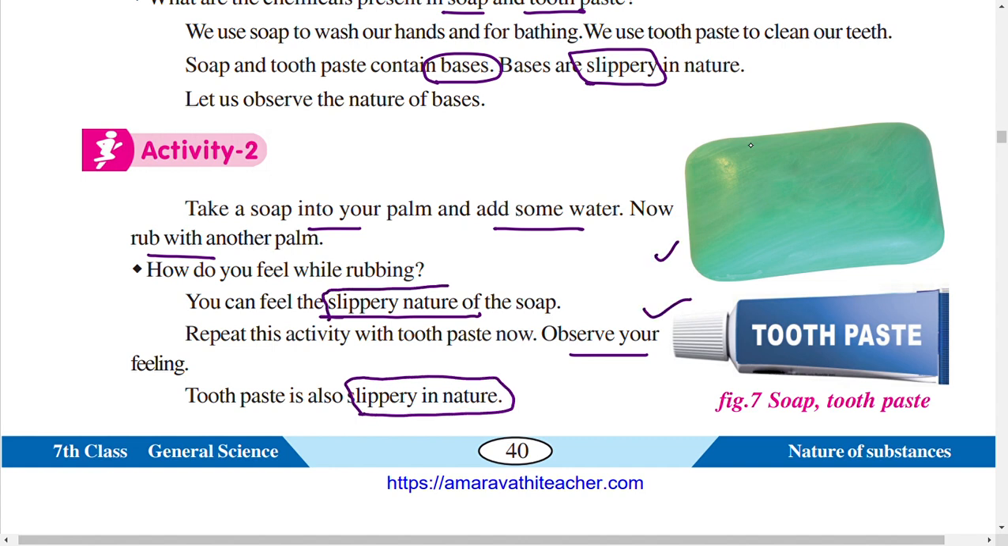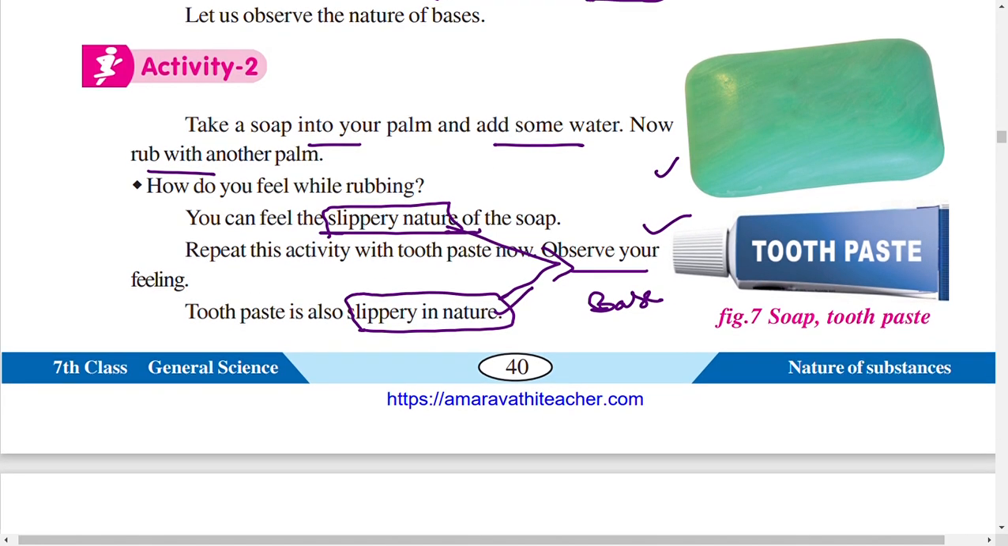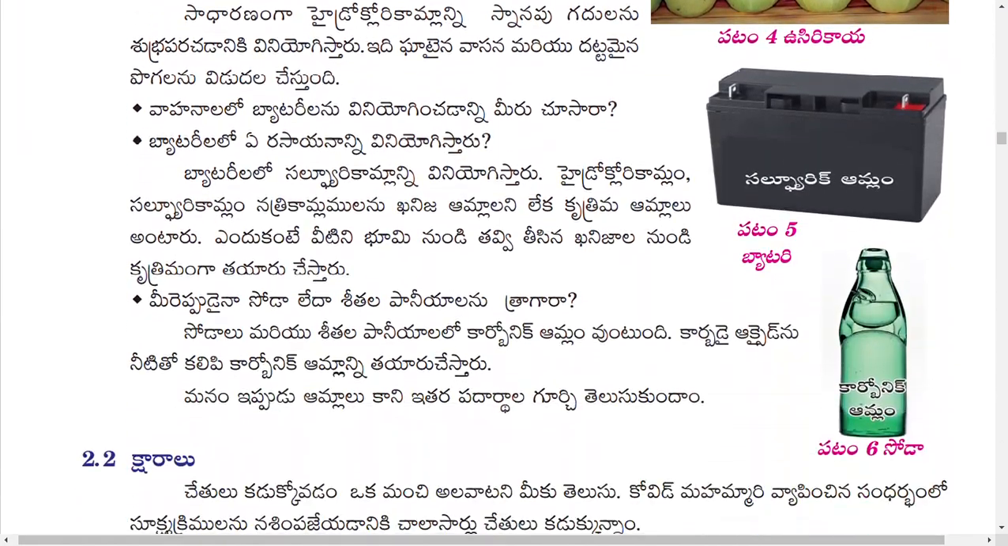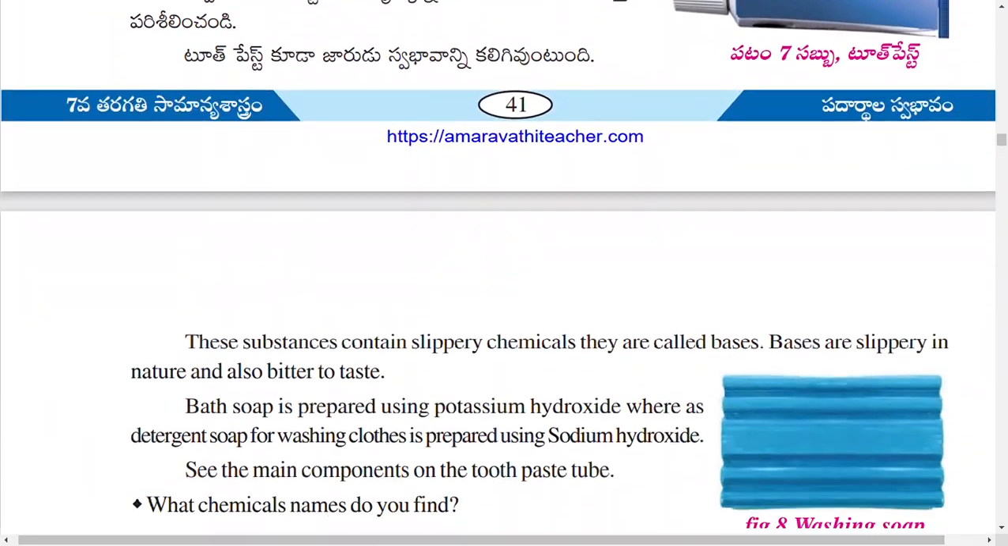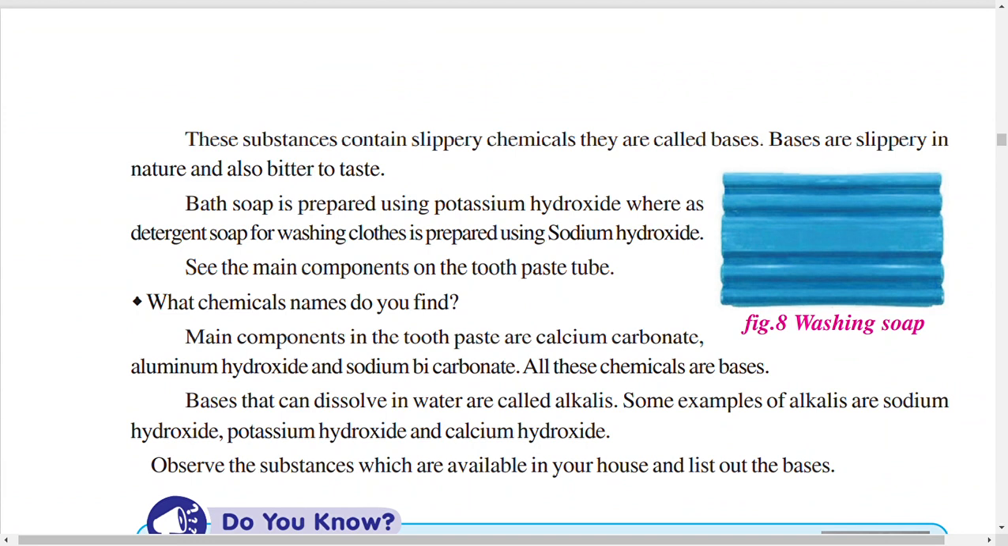What is the nature of this substance? This substance is a base. That means soap and toothpaste are bases in nature. These substances contain slippery chemicals. They are called bases. So bases are slippery in nature and also bitter to taste. Acids are sour to taste, but bases are bitter to taste.